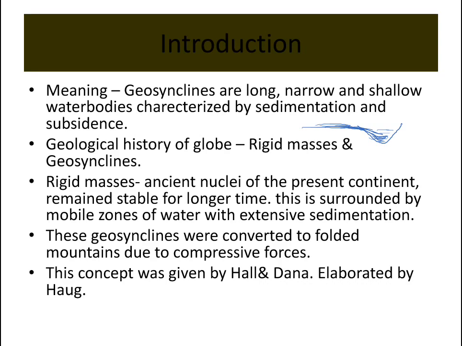The geological history of the globe says that there are two kinds of masses: rigid mass and geosyncline masses. These rigid masses are ancient nuclei of the present continents and remain stable for a longer time, and they are surrounded by mobile zones of water with extensive sedimentation. Like what we studied, Pangaea is surrounded by the Panthalassa water body. So Pangaea is a rigid mass, and Panthalassa is a water body.